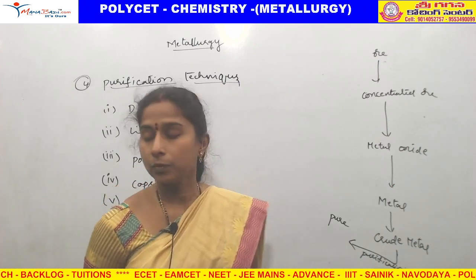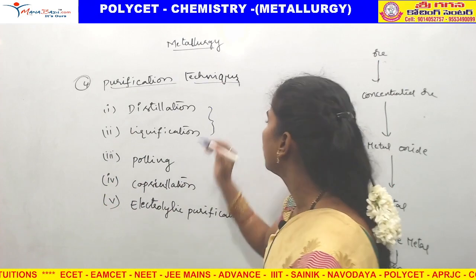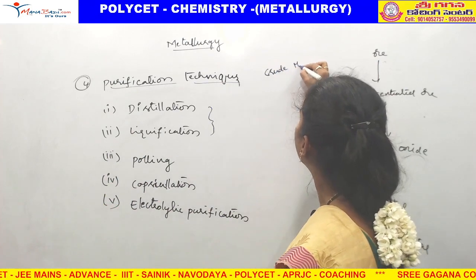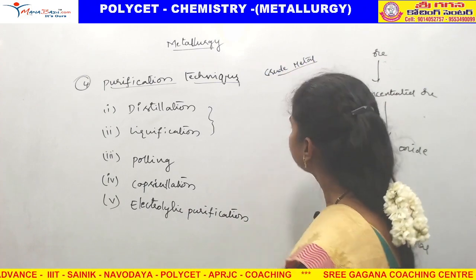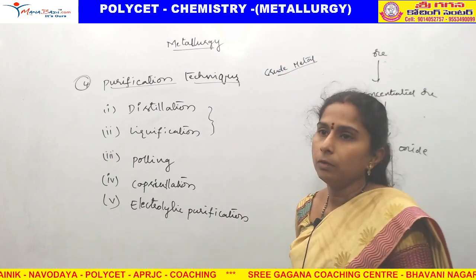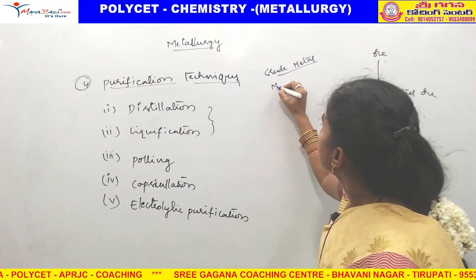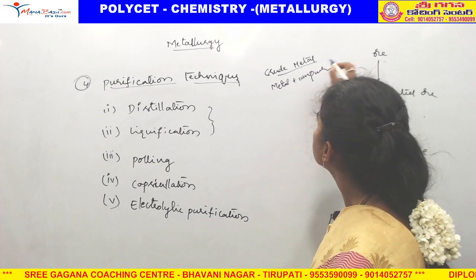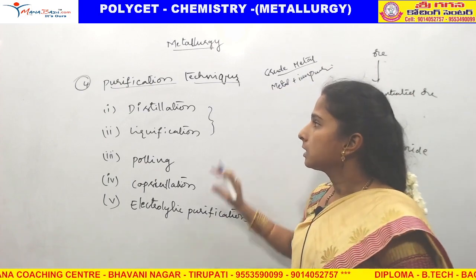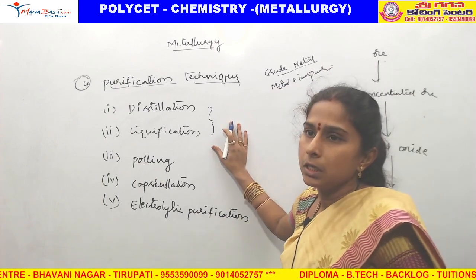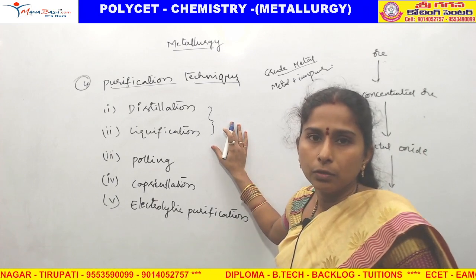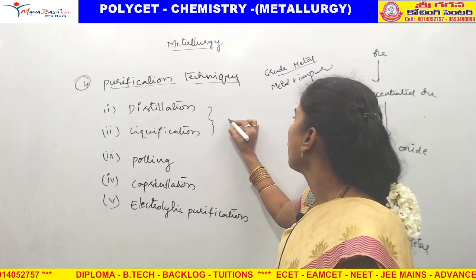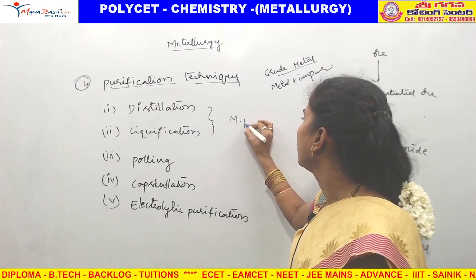Distillation and liquefaction, these two are there. Now what do you have with you? Crude metal. In this crude metal, what is present? Metal is present with impurities. You need to remove the impurities. That is our aim. Distillation and liquefaction are useful when the impurities have a low melting point.